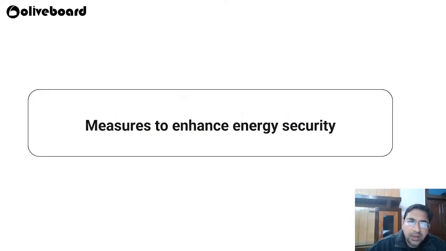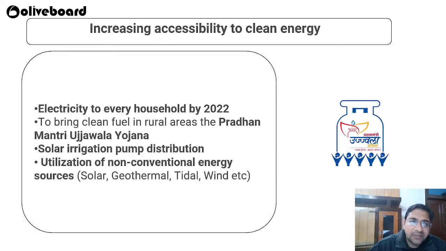Now, what are the measures to be taken to enhance our energy security? First of all, we have to increase the accessibility to clean energy, as the government has taken the pledge that electricity will be given to every household by 2022. Then to bring clean fuel to rural areas under Pradhan Mantri Ujjwala Yojana. Solar irrigation pump sets are being distributed.